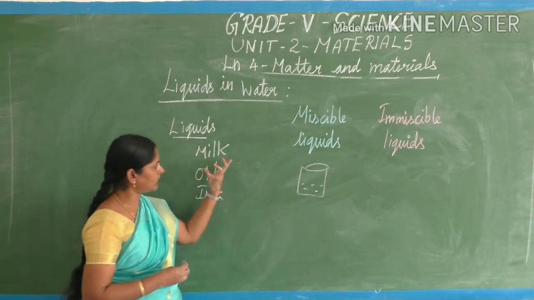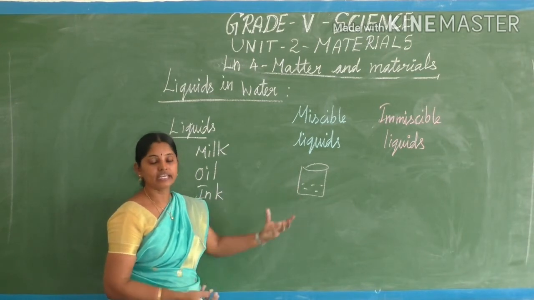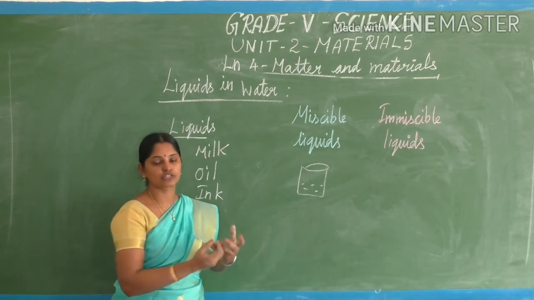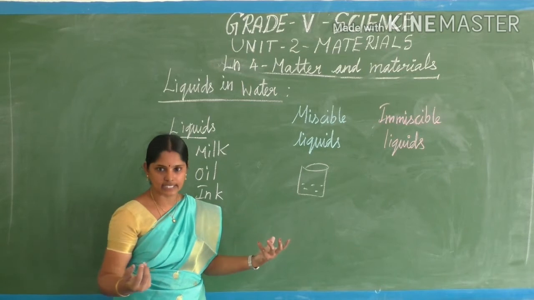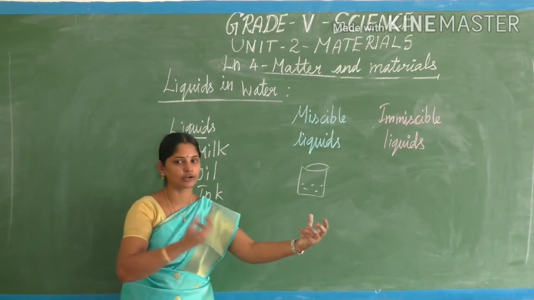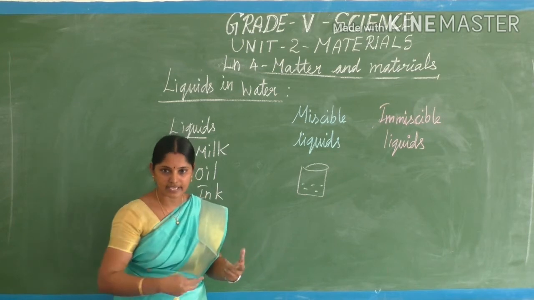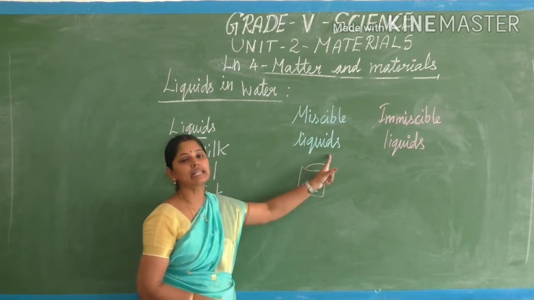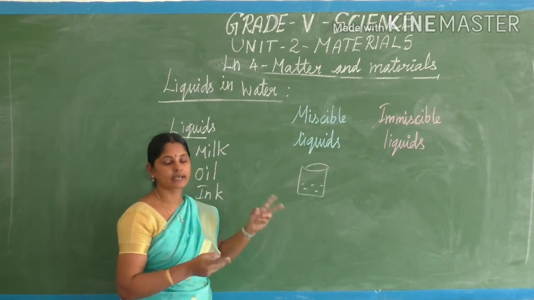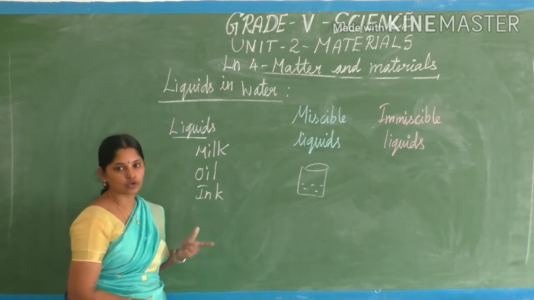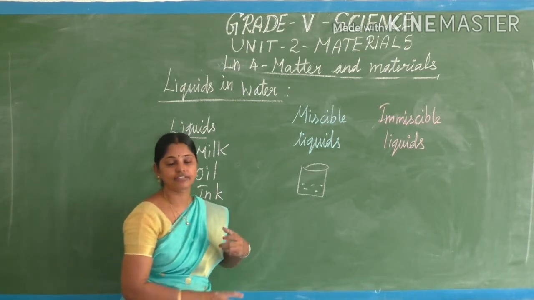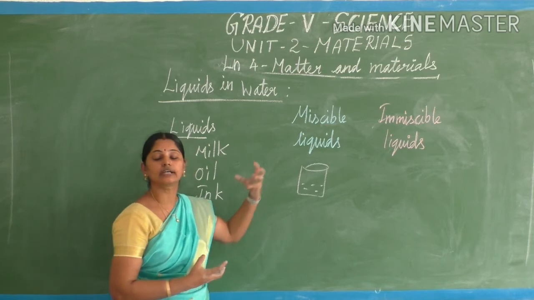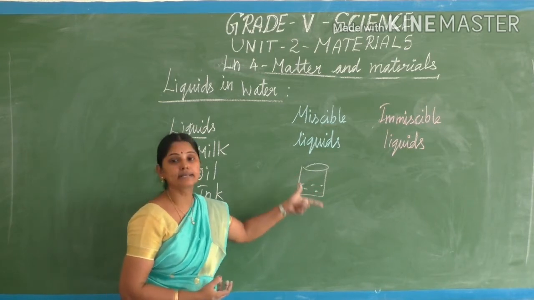Milk is also a liquid, water is also a liquid, miscible liquids. Ink also, we cannot separate it. After we mix the ink into the water, we cannot separate the ink and water. So those kinds of liquids are called miscible liquids.